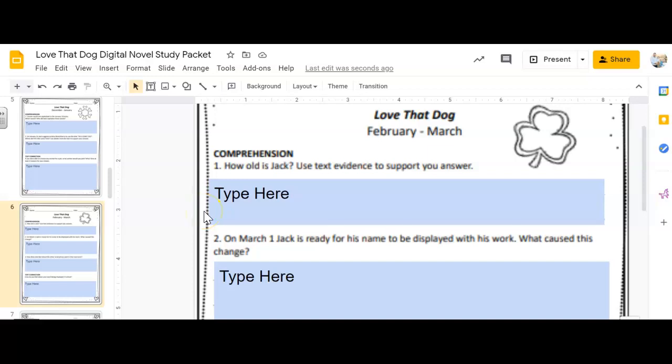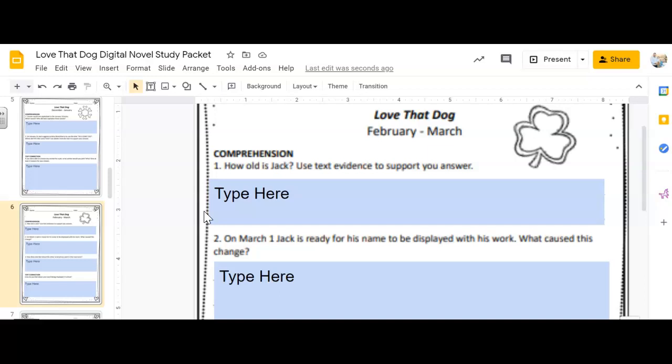Hey guys, back again. Today our I can statement is I can identify the theme of a poem by using comprehension clues. So remember, as we do our videos and our book this week and next week, we're going to be using these comprehension questions, tie them all together to find the theme of this book.